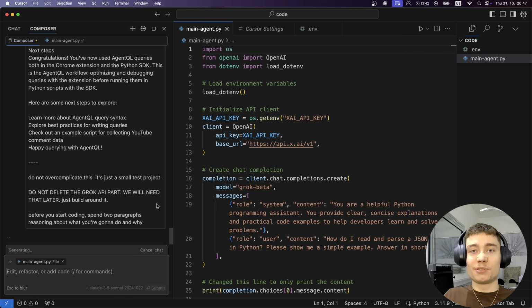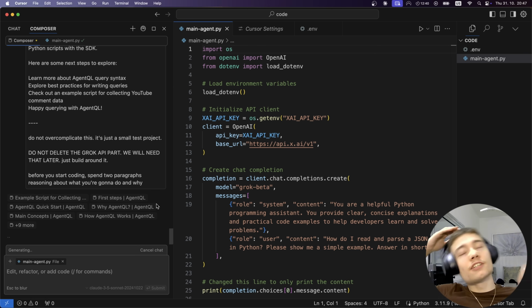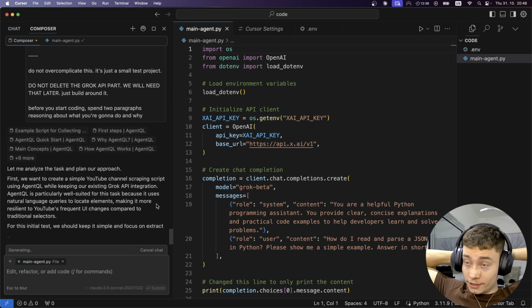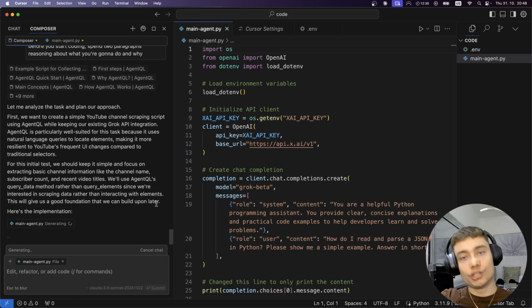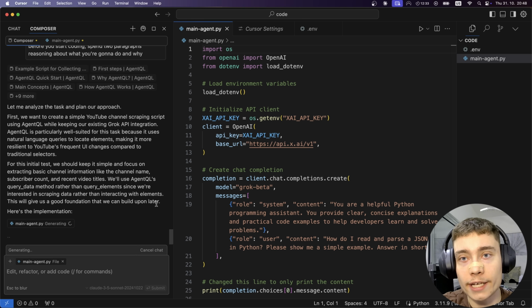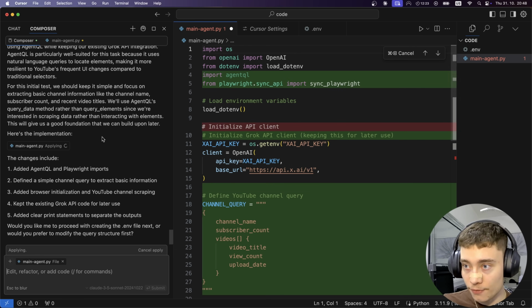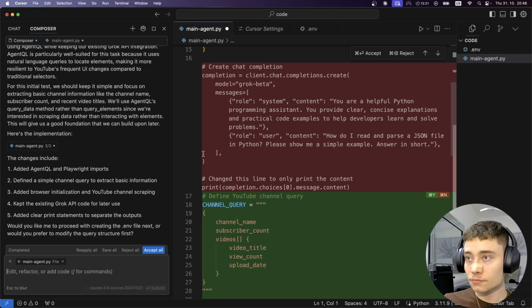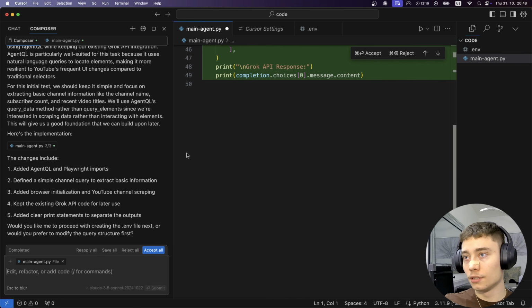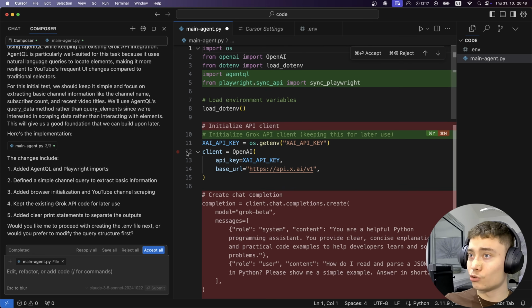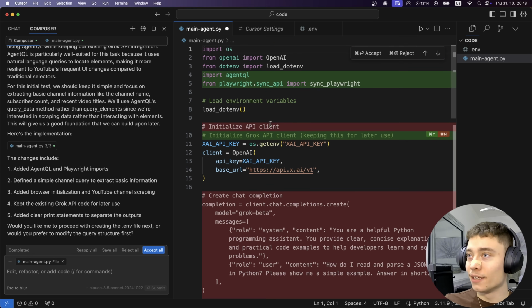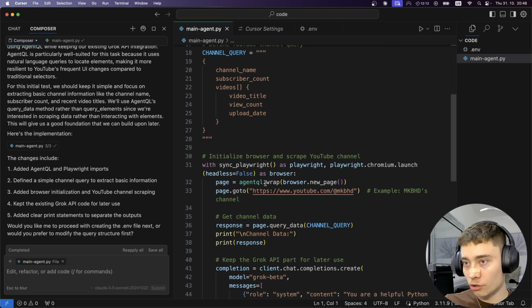Honestly, 90% of the time, if something isn't going according to how you want it, it's usually because of you. It's usually your mistake. Your prompt was vague, confusing, unclear, and it is important to recognize this instead of blaming the AI model right away. So I updated my prompt, and now it shouldn't delete what we have. Instead, it should try to implement. It's still trying to delete. Whatever. Let's accept this.